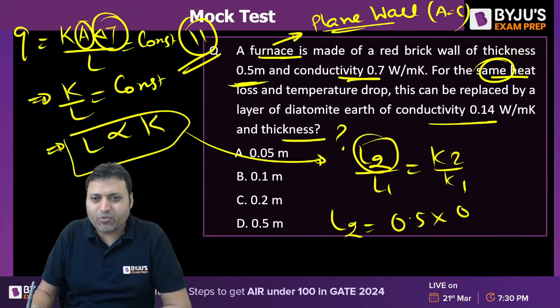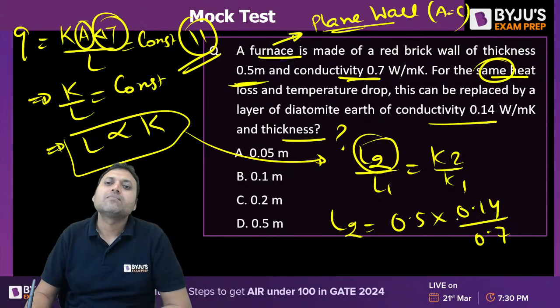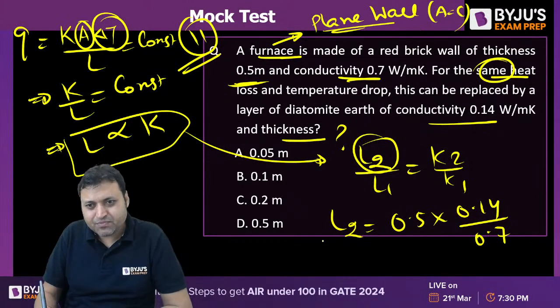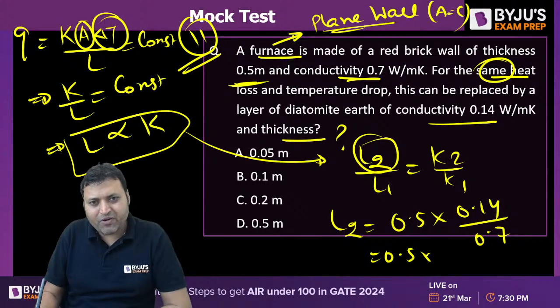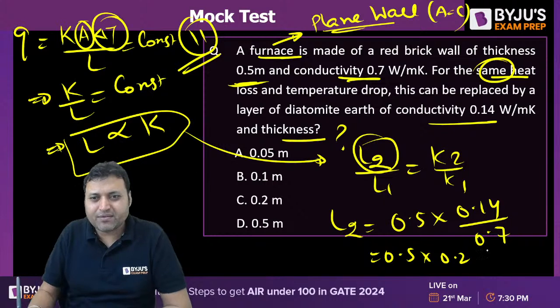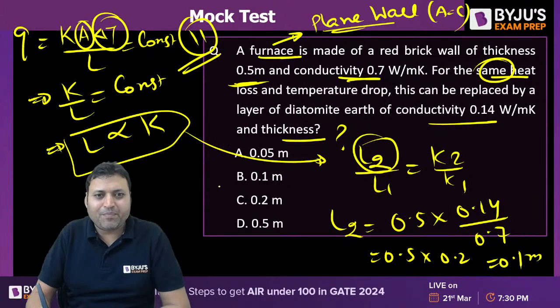What is the value of L2? It is L1, 0.5, into K2 by K1. K2 is 0.14 upon K1, that is 0.7. So 0.5 into 0.2 gives 0.1 meter. B is the answer to this one. B will be the correct answer.